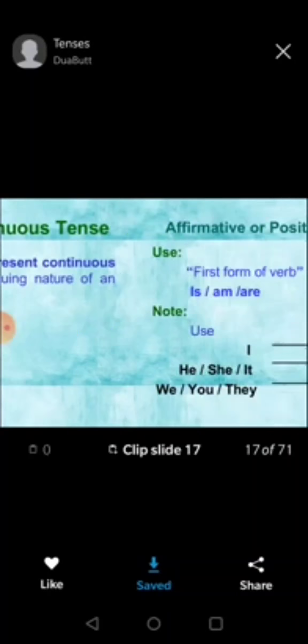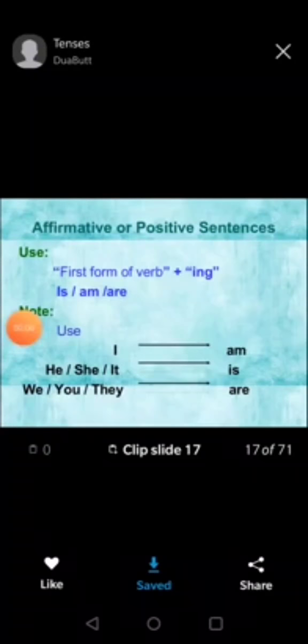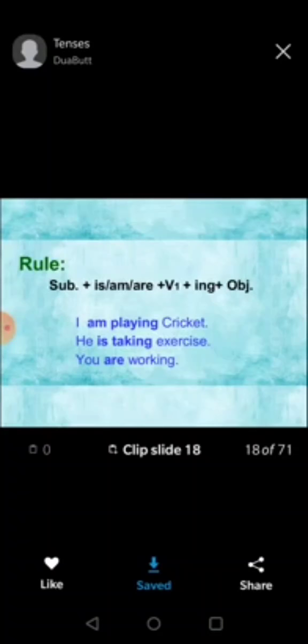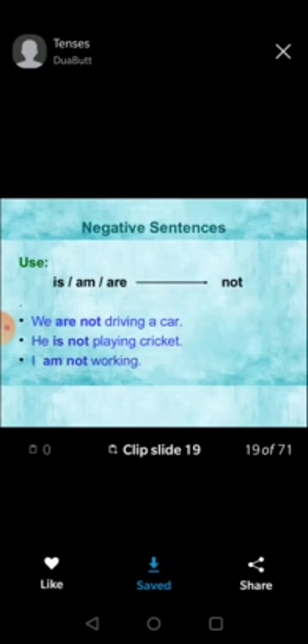After that, we have present continuous tense. The present continuous tense emphasizes on continuing action, whatever going on. I am playing, he is playing, they are playing. And the verbs we use are, with I, we use am, with he, she, it, we use is, and with we, you, they, we use are. And the rule of making present continuous: subject plus is, am, are plus first form of the verb plus ing plus object. I am playing cricket, he is taking exercise, you are working.